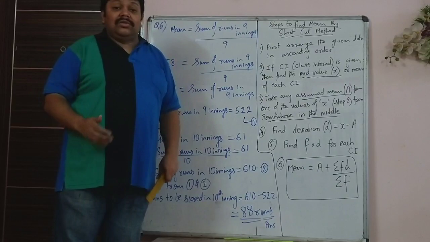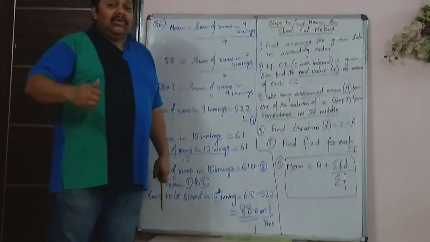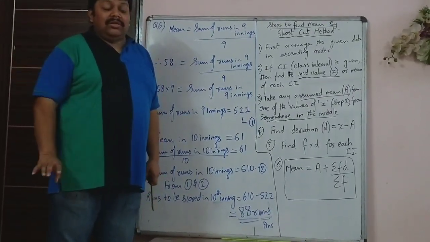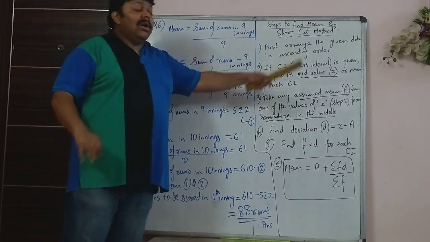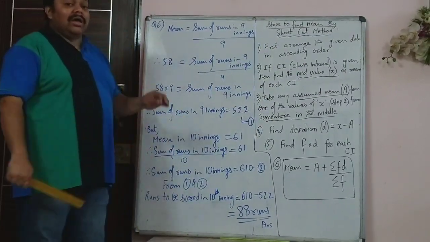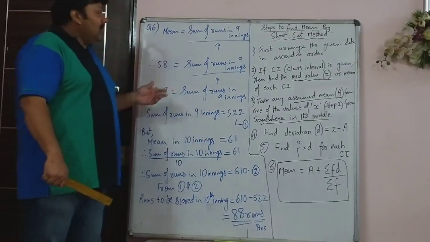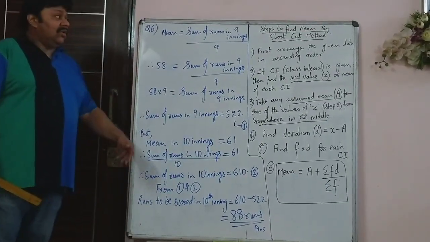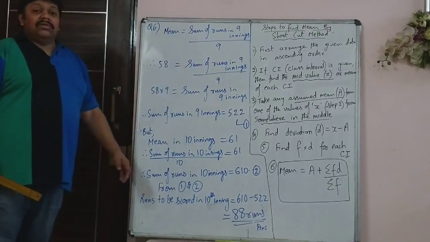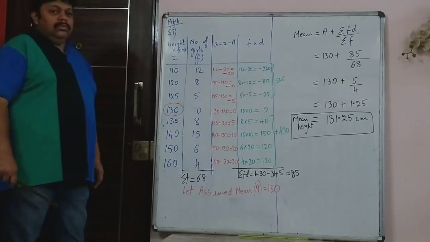Even though your final answer, when you come out of the examination hall, you would be very happy saying that the answer is correct. But then you have to follow the method which is asked in the question paper, and generally they tell. So now we will go on to question number 7 and solve it using the shortcut method.